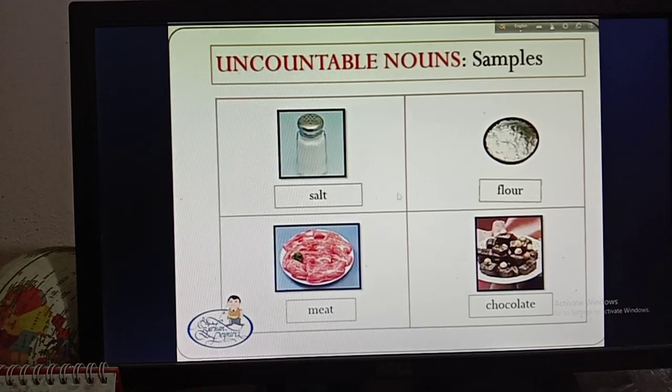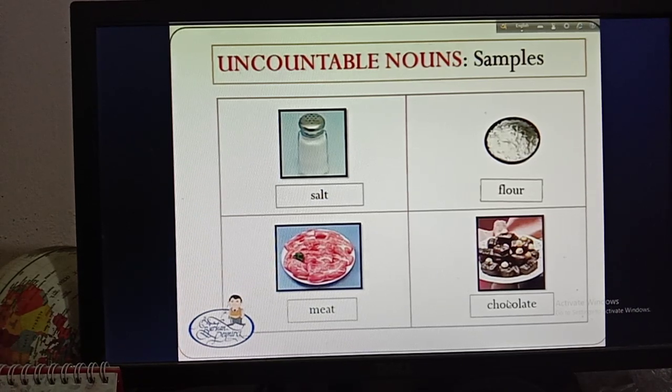Now here are some examples also. Salt. You can't count the salt. That's why salt is uncountable. Then here is meat. You can't count the meat. You can have them weighed. So that's why they are uncountable. Then flour. You can't count the flour. Then chocolate. Chocolate is also uncountable. But if I say give me a bar of chocolate, that will be countable. Or if I say give me 1 piece chocolate, that will be countable. But if I only say chocolate is delicious, then chocolate will be uncountable.